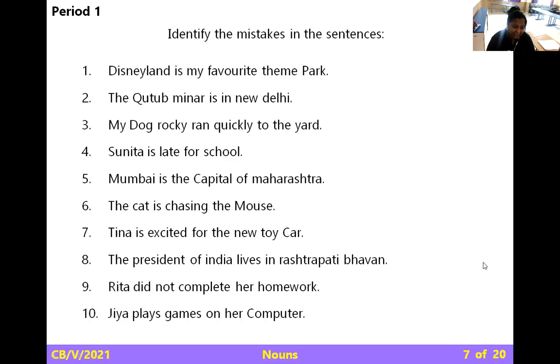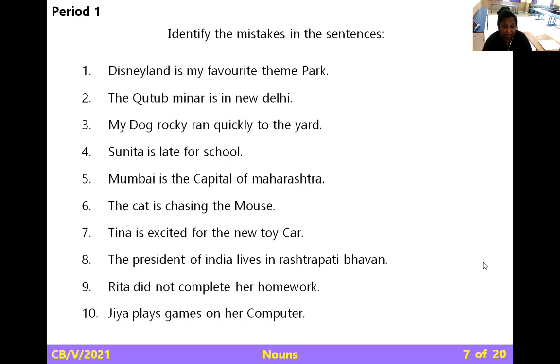The cat is chasing the mouse. See, mouse is common, so mouse written with a capital letter is wrong, a mistake, right? So students, this way. Tina is excited for the new toy car. When you are writing about a toy car, it should be in small letters, right? But they have written it in capitals, that is one mistake. You can find out more mistakes. I'm just reading a few of these.